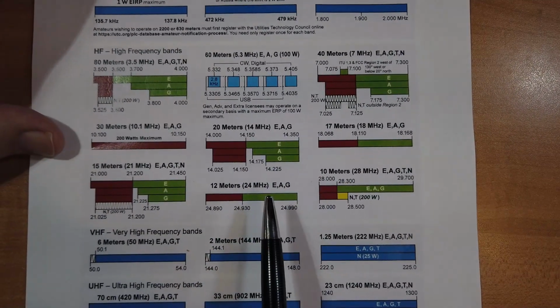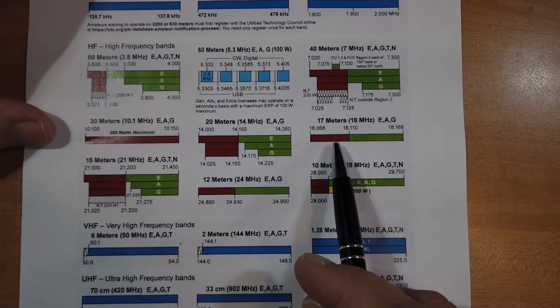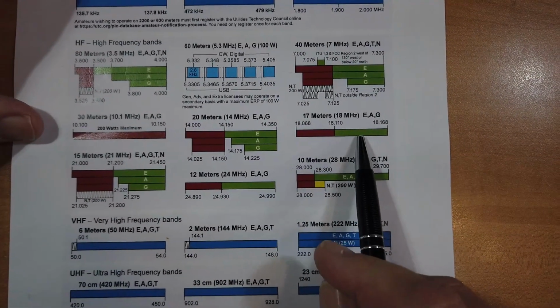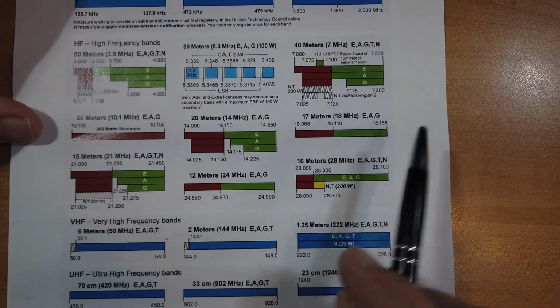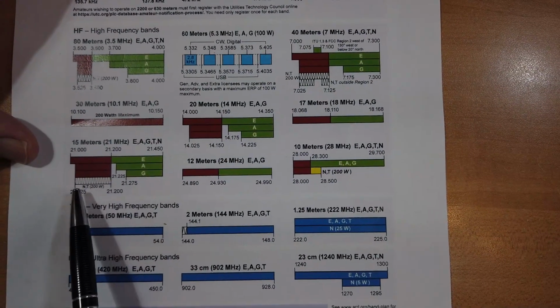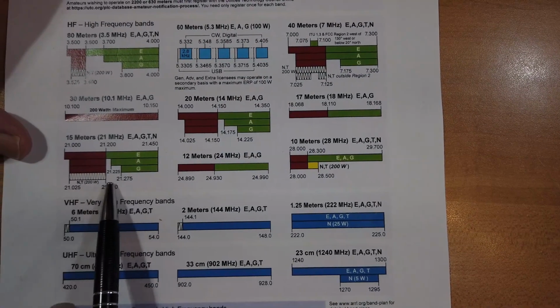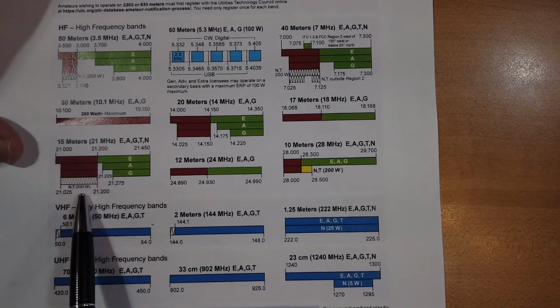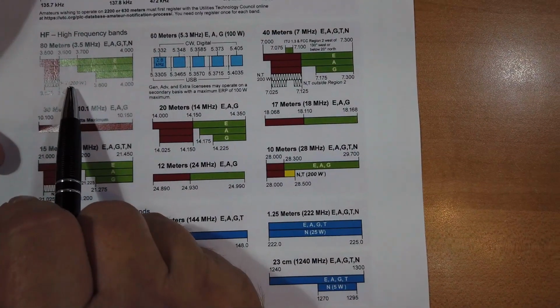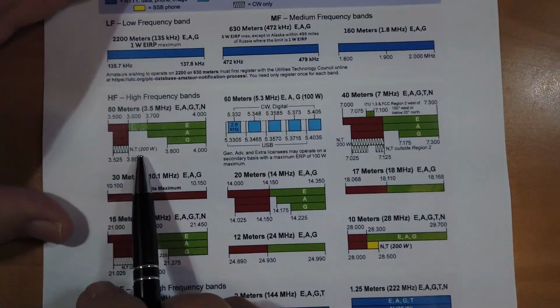The extra has all privileges. 17 meters, again, we have this CW and data down here. We have extra, advanced, general. 15 meters does have a little part here for technicians and novices, Morse code only, and note limited to 200 watts here. Okay, I've pointed out the 200 watt also up here.